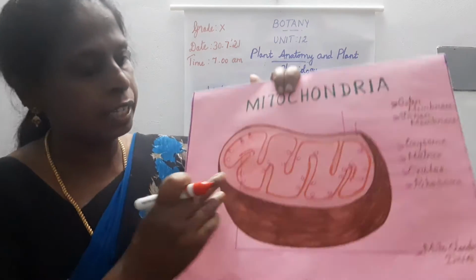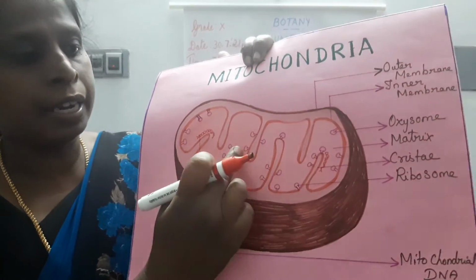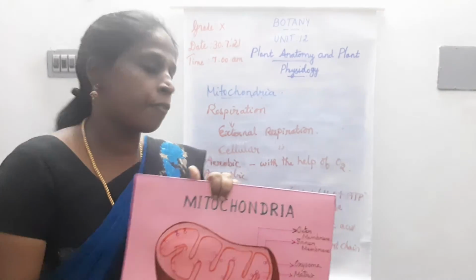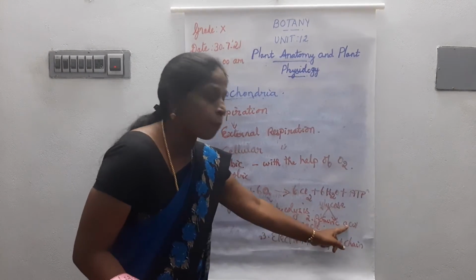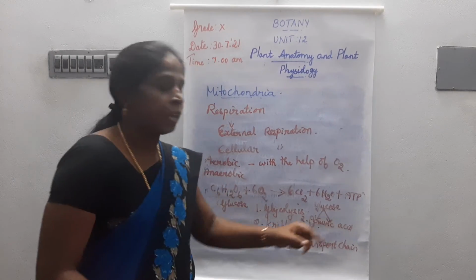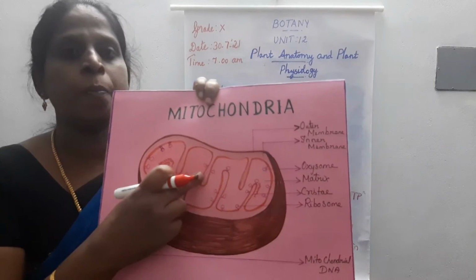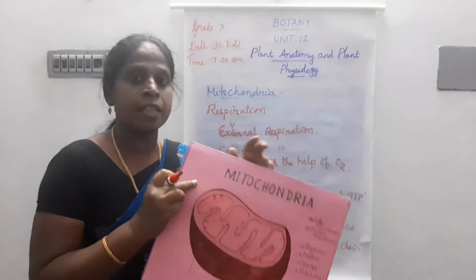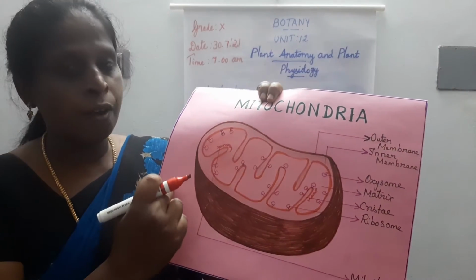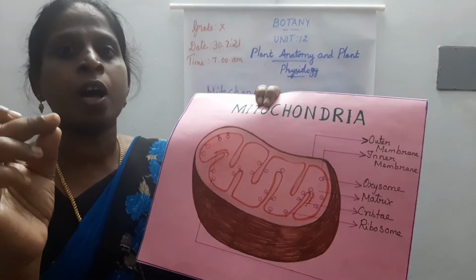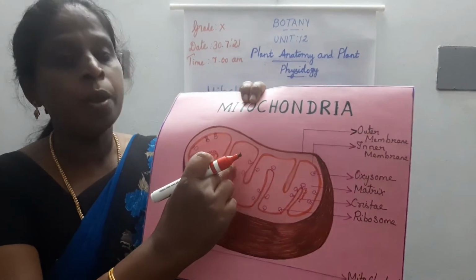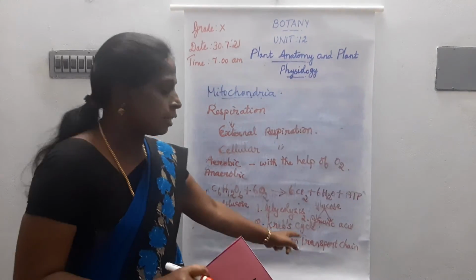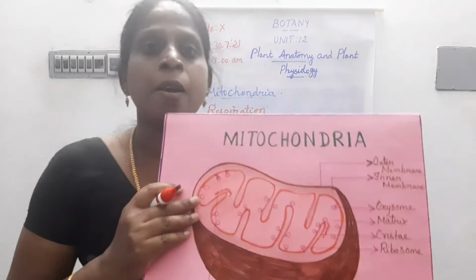At the end of glycolysis, two molecules of pyruvic acid are formed. These two molecules of pyruvic acid enter into the mitochondria, and the Krebs cycle takes place in the mitochondrial matrix.